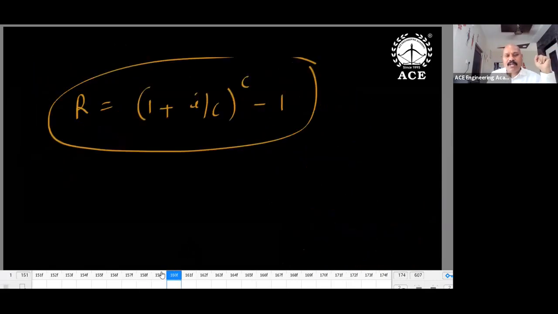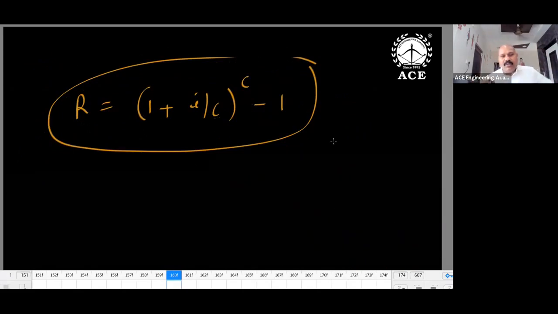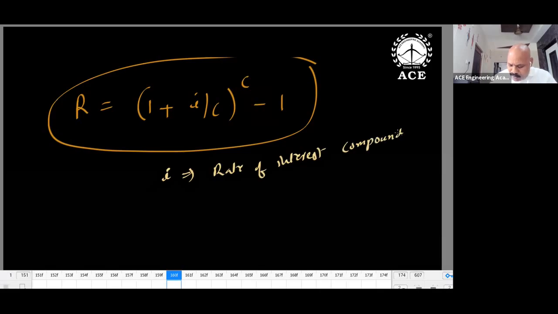Suppose if such a problem is given, then what is the formula? Effective rate of interest is equal to (1 plus i by c) whole power c minus 1. How to remember this formula? So I'm giving one simple technique. This i is generally the rate of interest compounded annually.